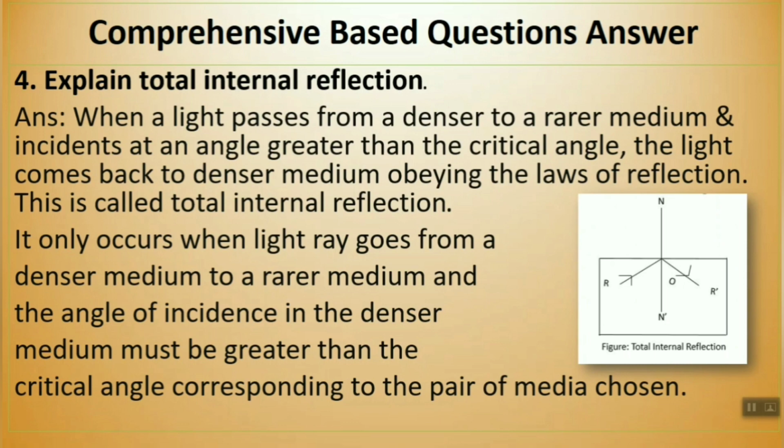In case of total internal reflection, you have to write the definition first, which is the knowledge based part, and then write the condition with the figure. And in the figure, if you are not putting the direction, you will not get a single mark from the figure.